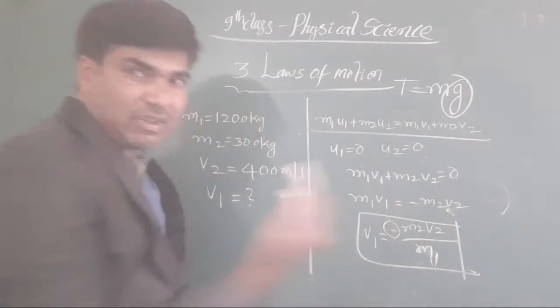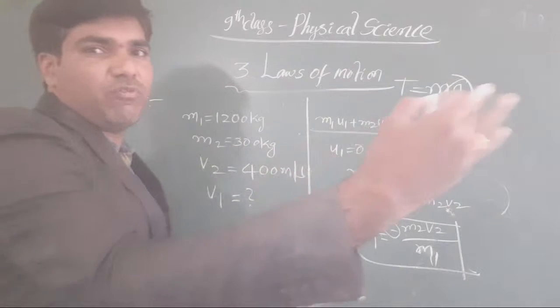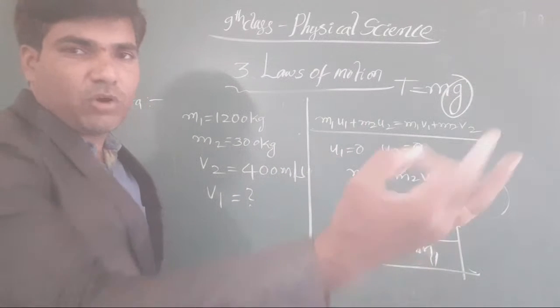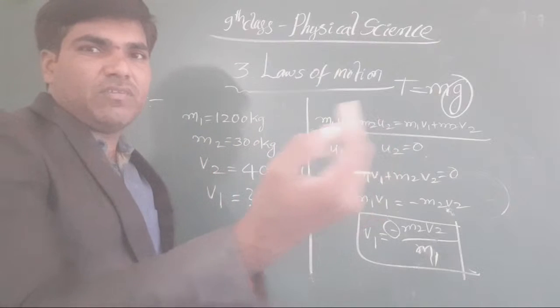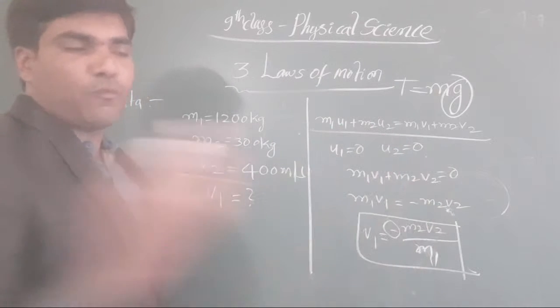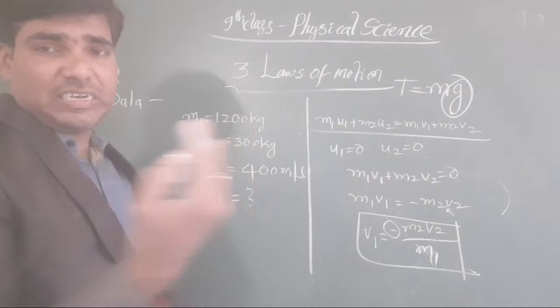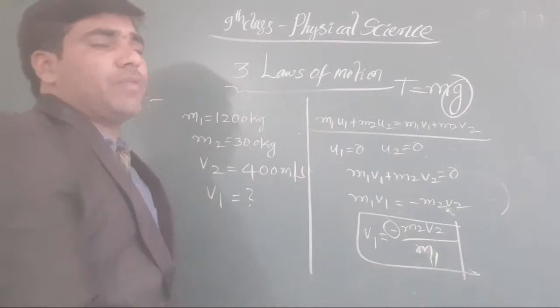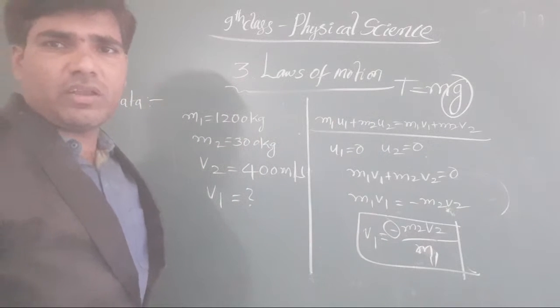Minus indicates it is opposite to the direction of V2. Okay, the M1 body contains velocity V1, opposite in direction to M2. Clear or not, all students?